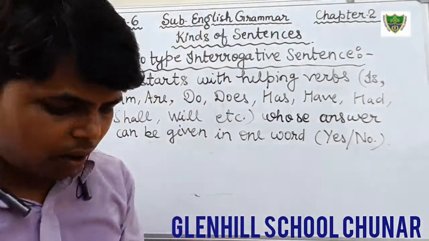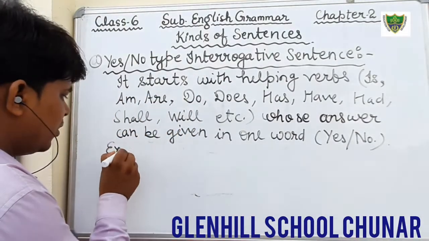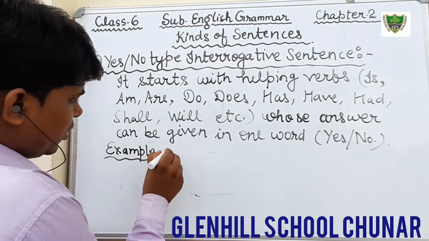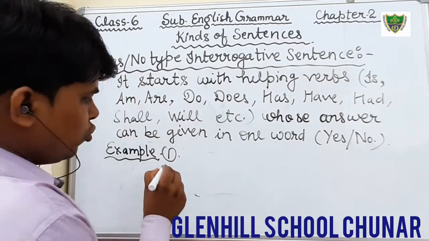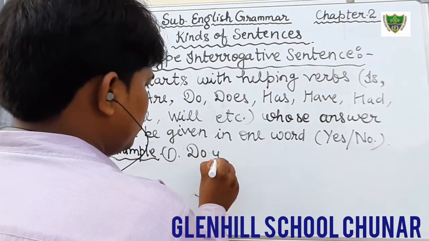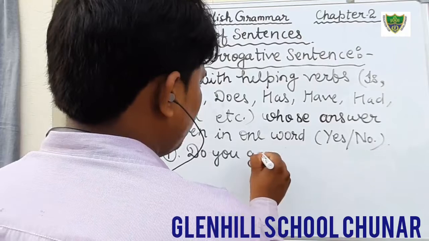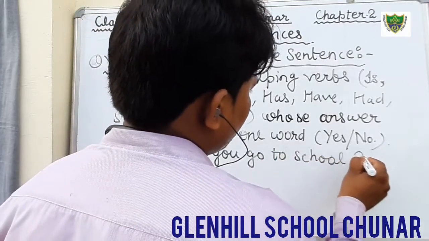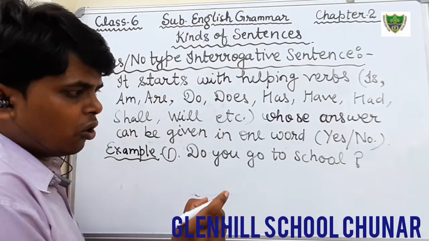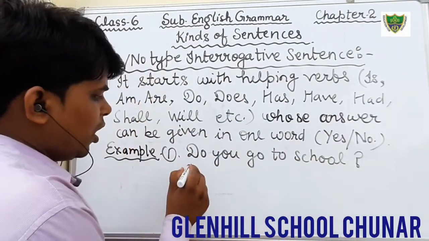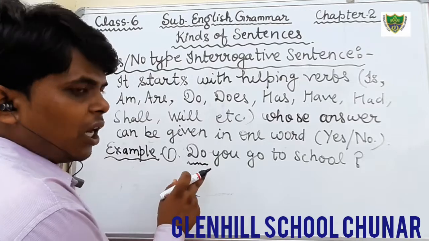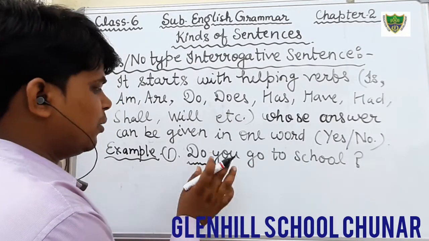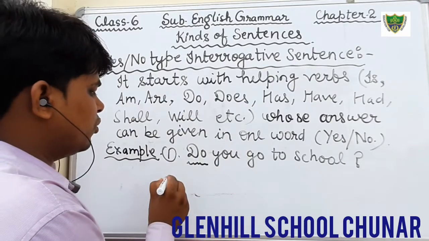Okay students, for example, write down. First example: do you go to school? Do you go to school? Dear students, at the end of the sentence we will put the question mark. Do not forget to put the question mark. And we can see here, it starts with the helping verb and its answer can be given in one word. Therefore, this is a yes no type interrogative sentence.